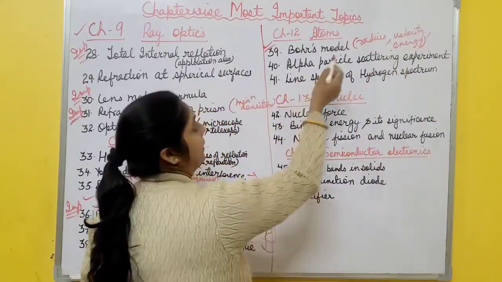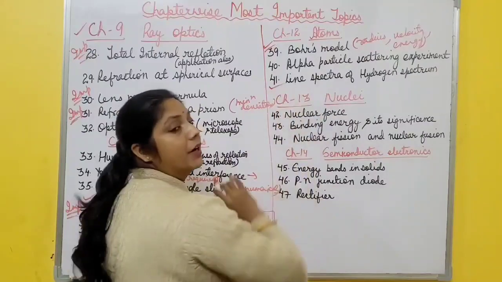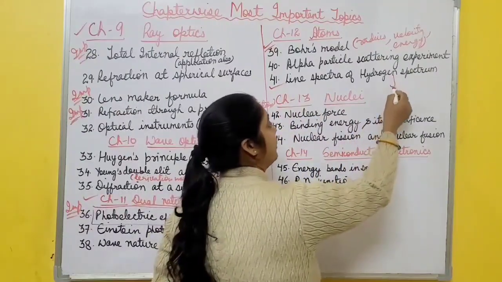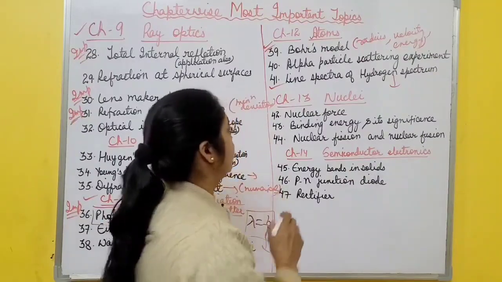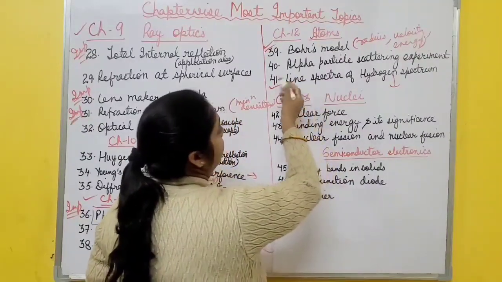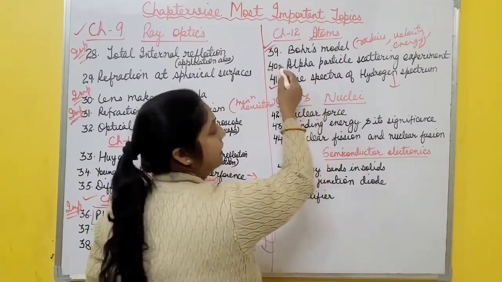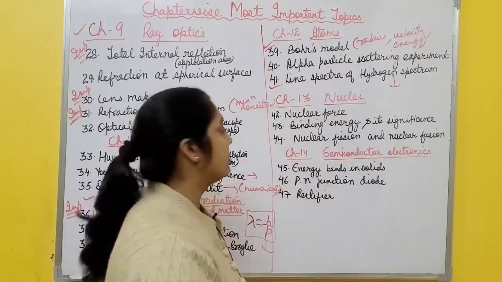Then again, using that total energy, the line spectrum of hydrogen atom. This one is also very important. There are 5 line spectra: Lyman, Balmer, Paschen, Brackett, Pfund. Okay, so all these are important. Then one more, the alpha particle scattering experiment. So there are 3 topics in this chapter, all theory based.